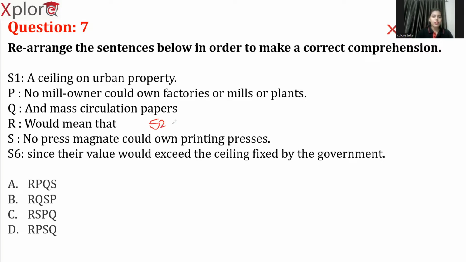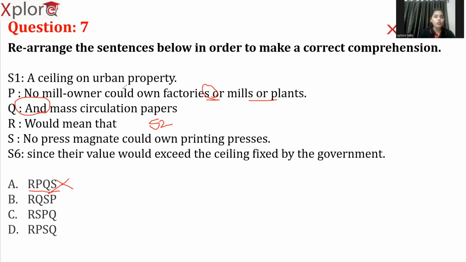So, after R, now let's check A, B, C, D, all. Let's check the first option. After R, it is P and Q. And I say that option A is the wrong answer. Why? Because, see, in P, you're using the conjunction or, right? Right after using the conjunction or, we're not supposed to use and, right?